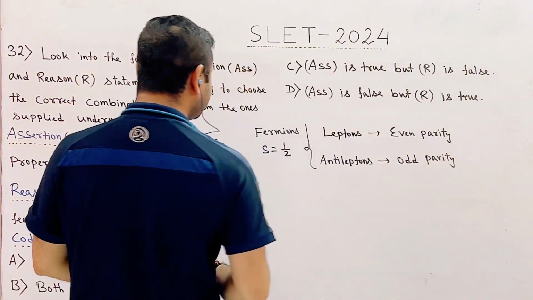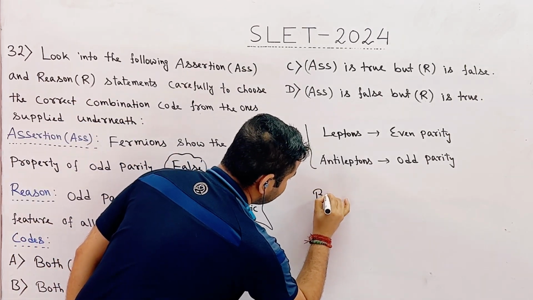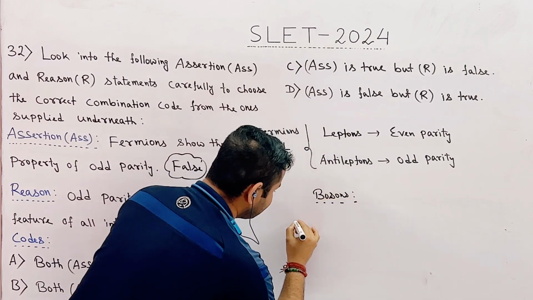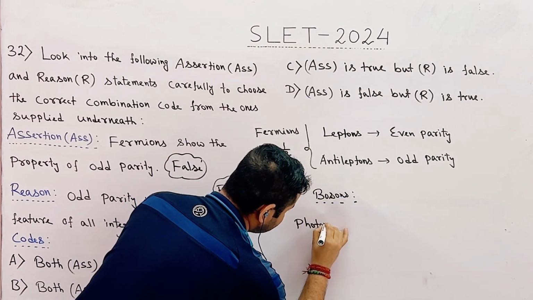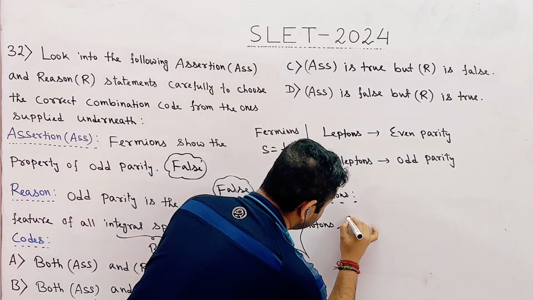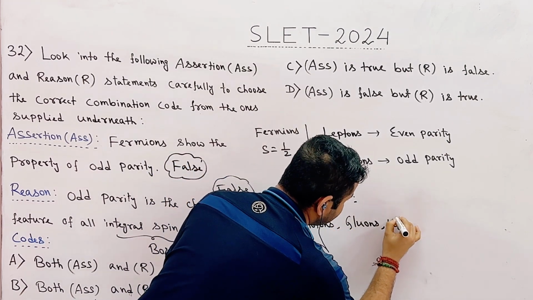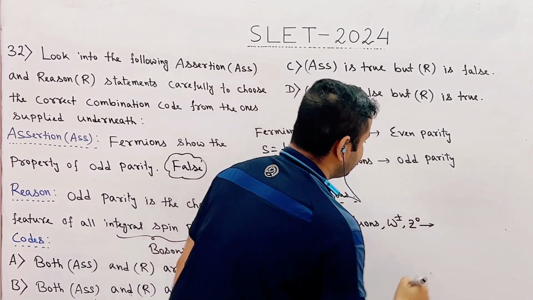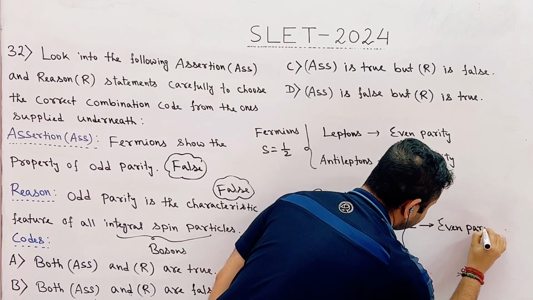Now, let me write these points. Bosons: the bosons like photons, gluons, WZ bosons have even parity.